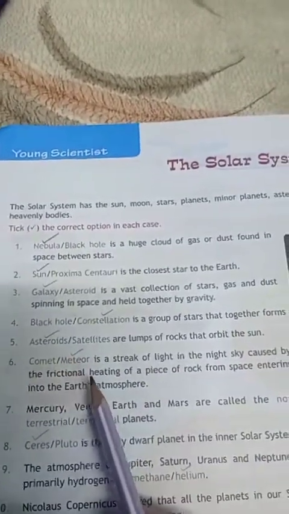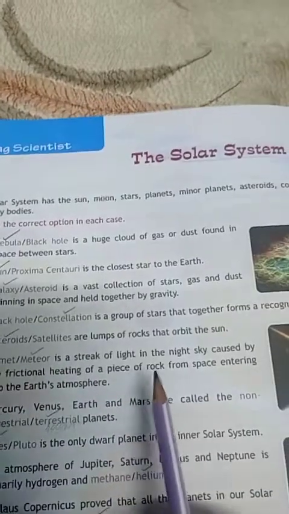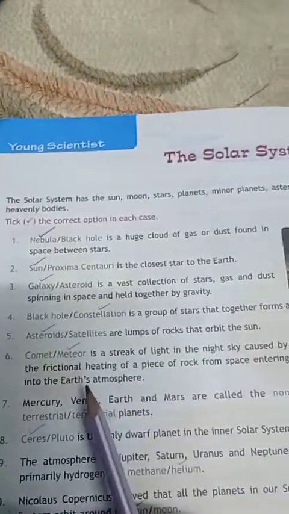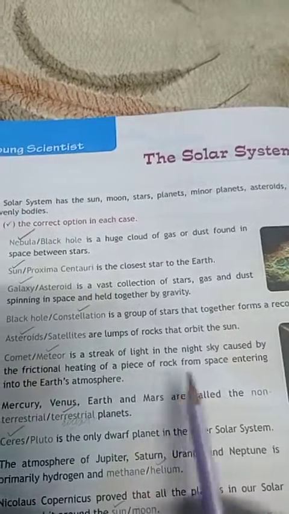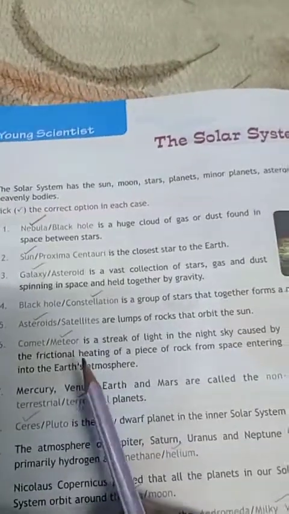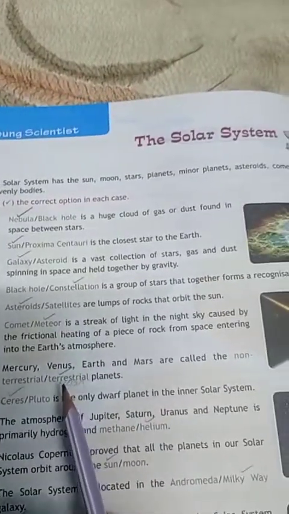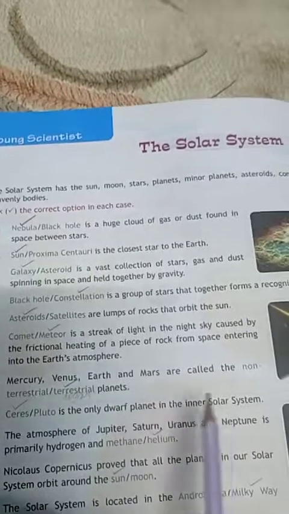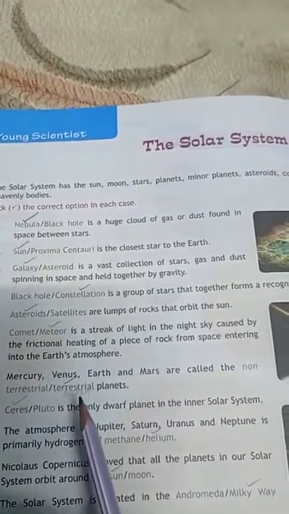Asteroids. Then dash is a streak of light in the night sky caused by the frictional heat of a piece of rock from space entering into the Earth's atmosphere. So this streak of light you must have seen. This is called meteors. Now Mercury, Venus, Earth and Mars are called non-terrestrial or terrestrial.